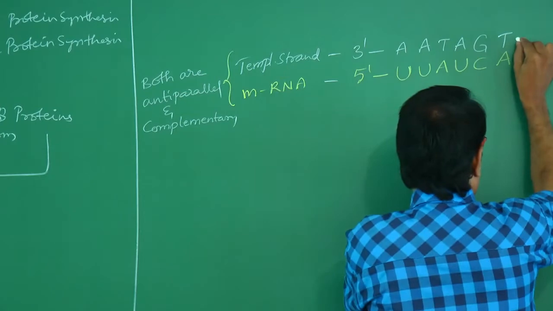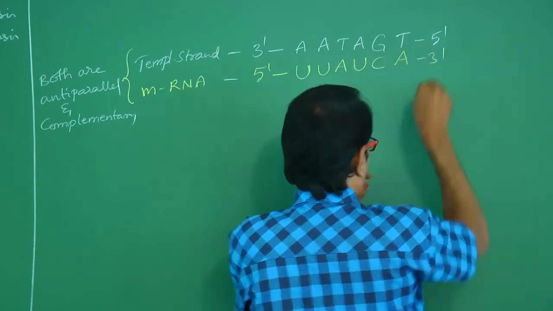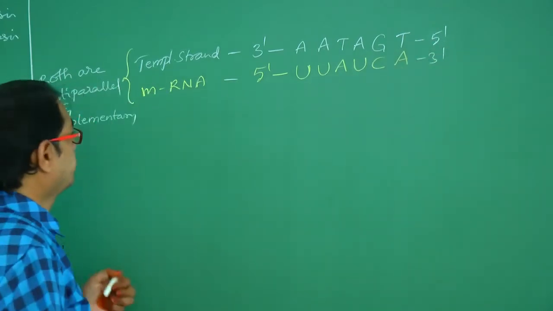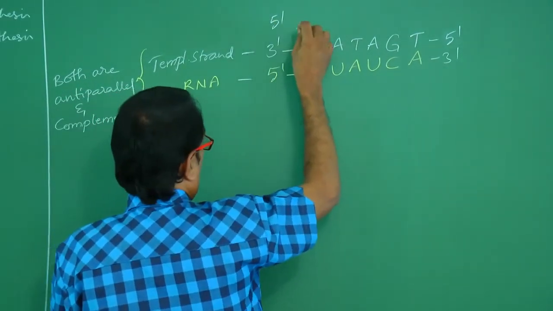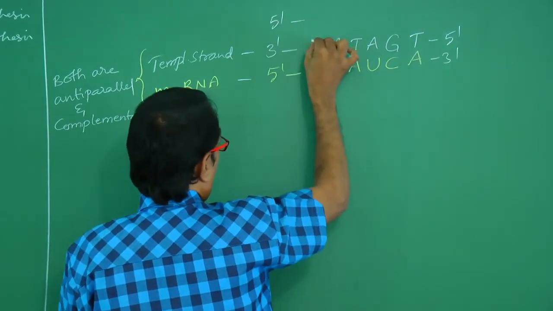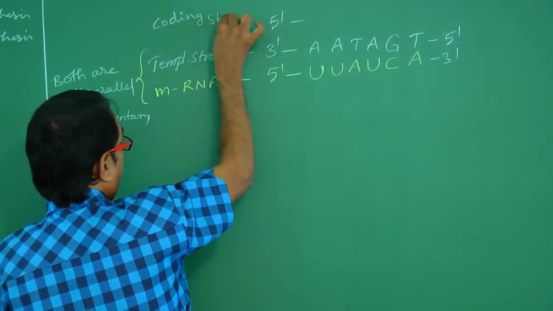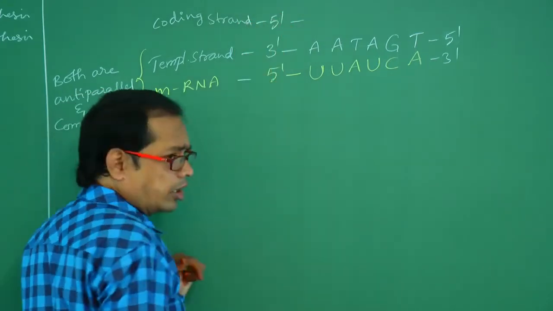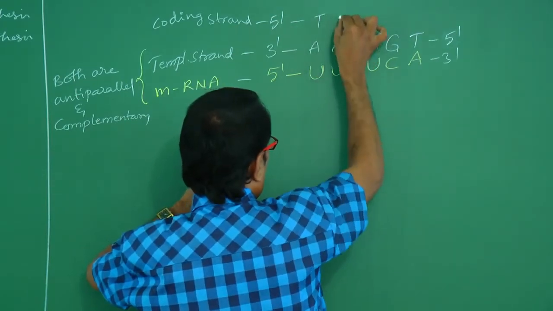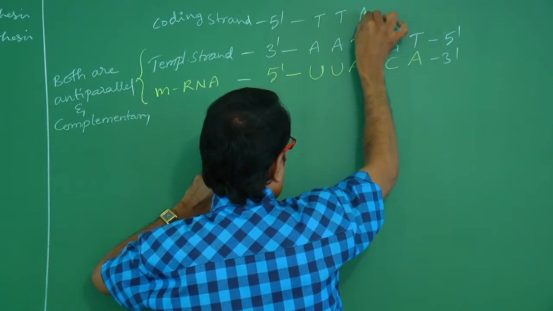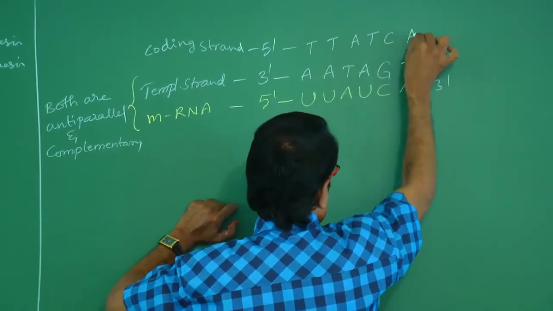So this is the 3' end, which means this will be the 5' end. This is 5' means this is the 3'. Okay? And you have to write that coding strand. Coding strand means this is the coding strand. A pairs with thymine, A pairs with thymine, thymine pairs with A, A pairs with thymine, G pairs with cytosine, T pairs with A.